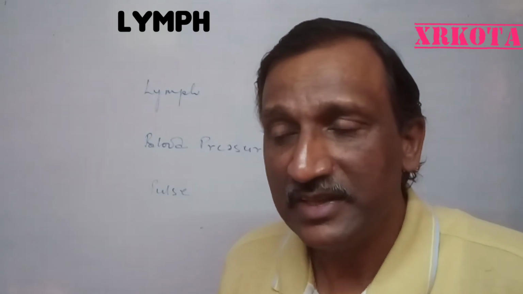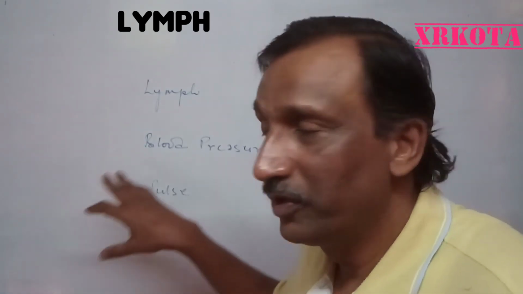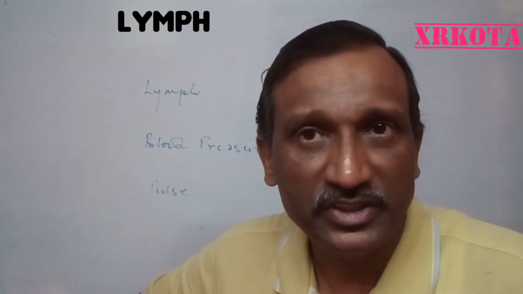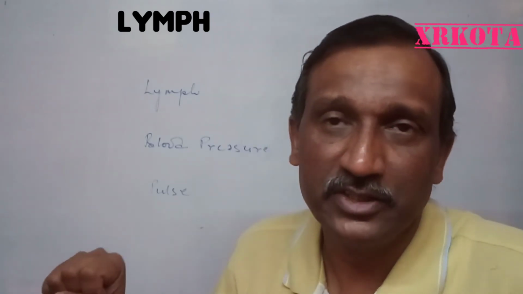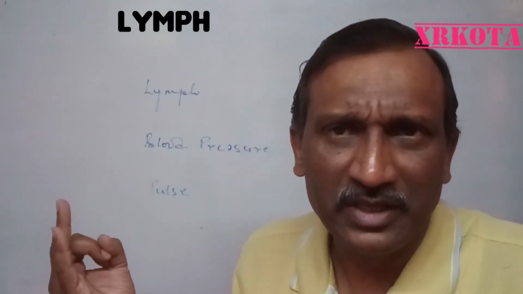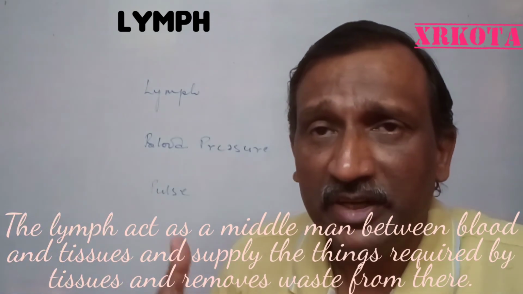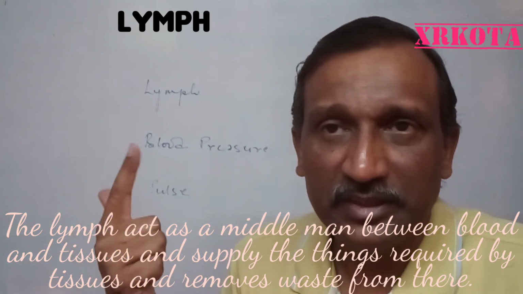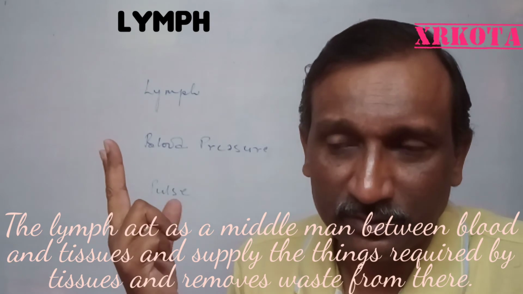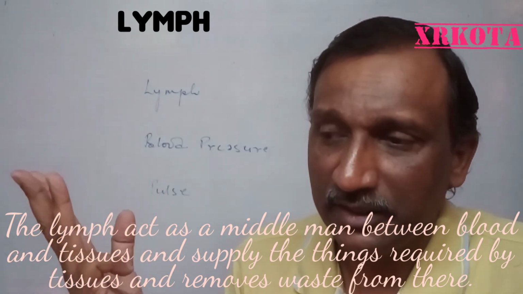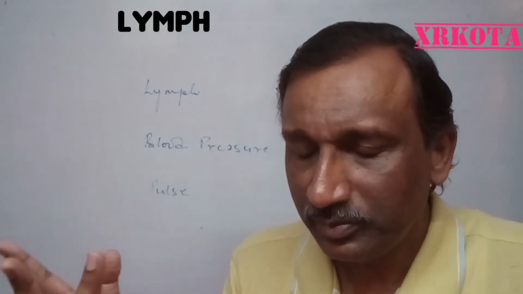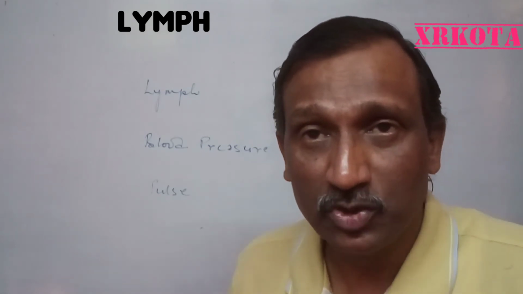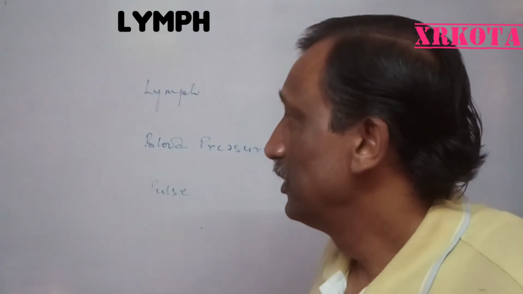The lymphatic system is actually collecting the fluid which is oozing out from the capillaries in the tissues. The fluid which is coming out into the tissue is known as tissue fluid. When it is collected into the lymphatic vessels, it is called lymph. The lymph is colorless or rather pale yellow in color, and it is acting as a middleman between the blood and the tissues. It supplies oxygen, it supplies nutrients, and it kills the foreign bodies, and it even helps in the absorption of fats. Most importantly, all the living cells require a liquid medium, so it is providing the bathing medium to the tissues.